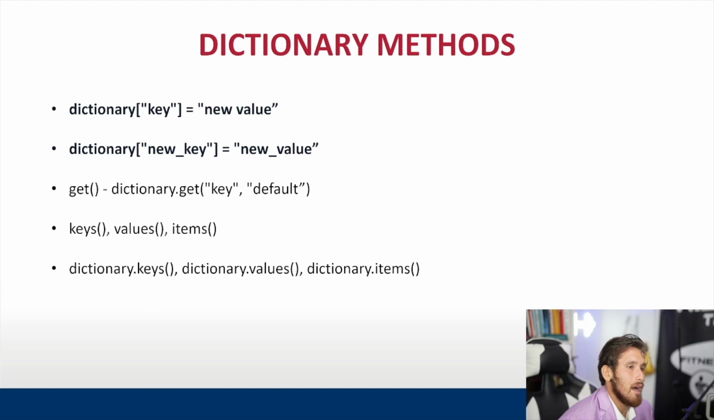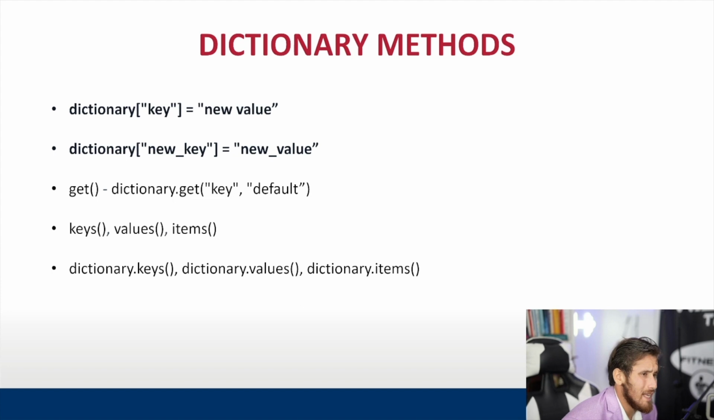We can also add new keys to the dictionary. If I want to add an extra key, we can just call again the variable name, put it in brackets, put quotation marks, and assign the new key a new value.